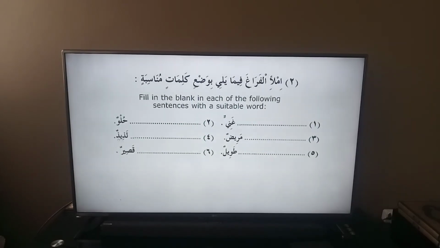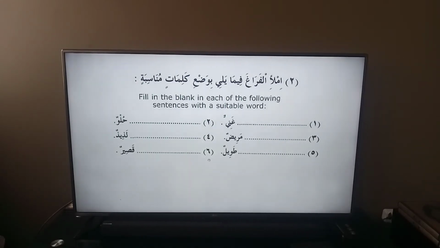An apple is tasty. رقم 5, number 5, طويل, which means tall. So a suitable word that could make the sentence become a sound sentence could be المدرس طويل, that the teacher is tall. رقم 6, number 6, قصير, which means short. So you could say الولد قصير. الولد قصير, which means the boy is short.